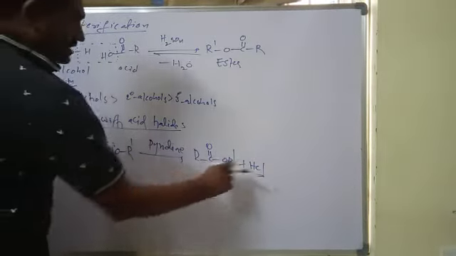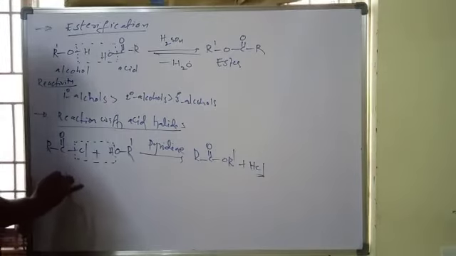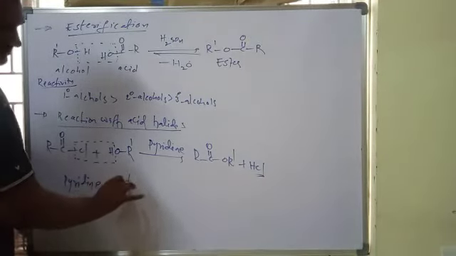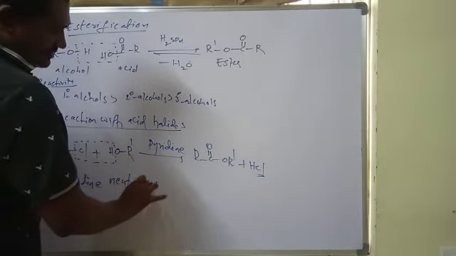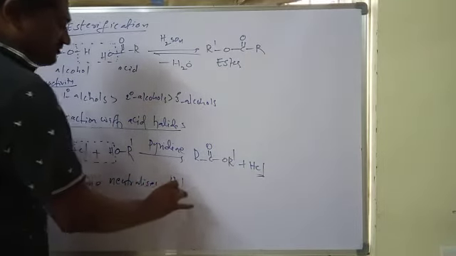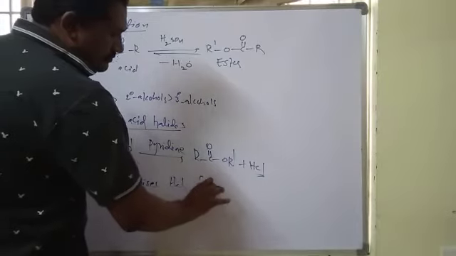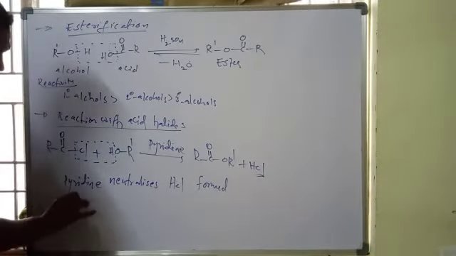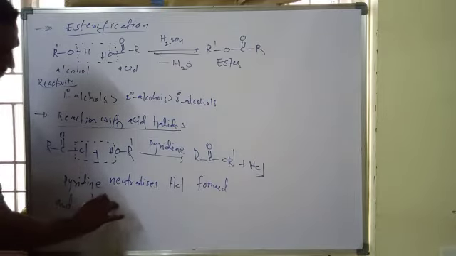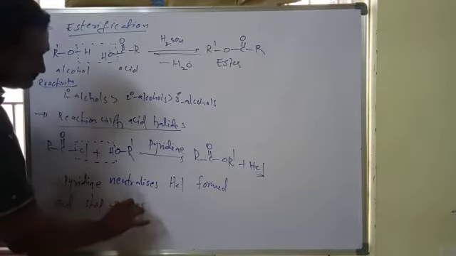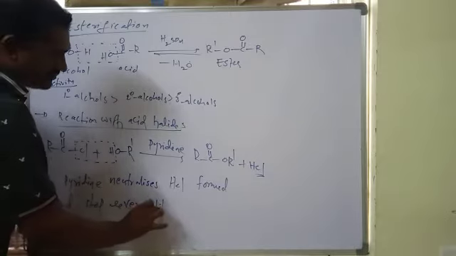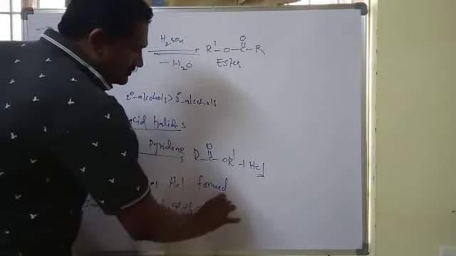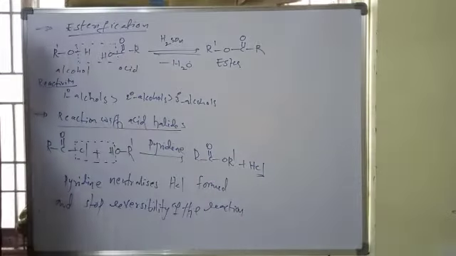The pyridine neutralizes the HCl formed and stops the reversibility of the reaction.